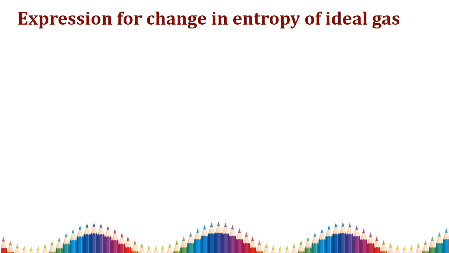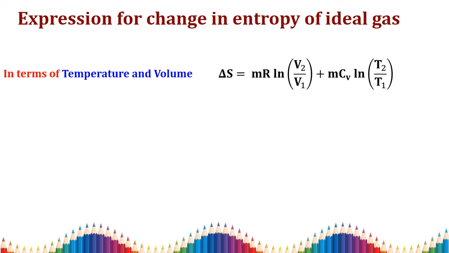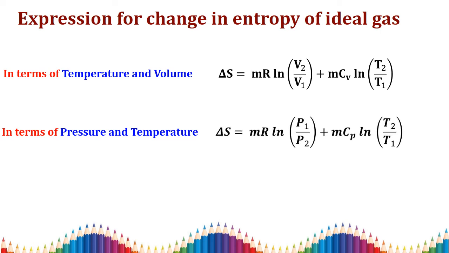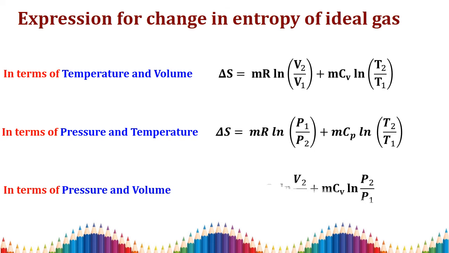Now we can summarize the derivation. First we found it in terms of temperature and volume. The change in entropy delta S is equal to mR ln V2 by V1 plus mCv ln T2 by T1. Then in terms of pressure and temperature, in the second equation, delta S is equal to mR ln P1 by P2 plus mCp into ln of T2 by T1. Then in terms of pressure and volume, delta S is equal to mCp ln of V2 by V1 plus mCv into ln of P2 by P1.